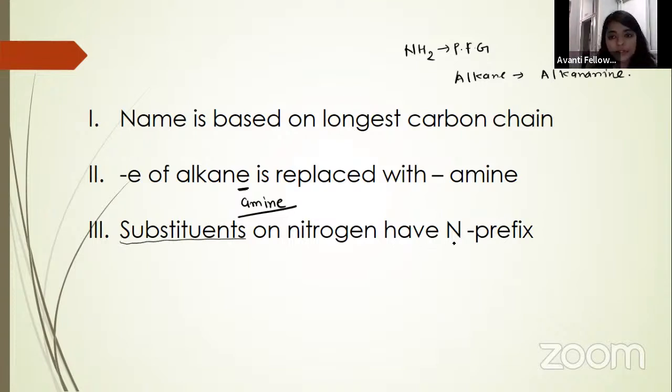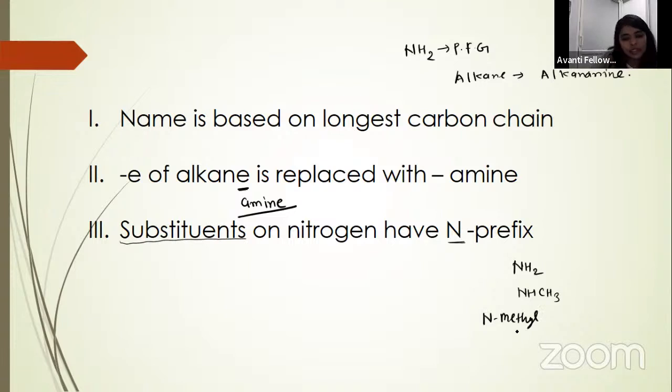If any substituent is present on the nitrogen, like previously we have discussed, this is your amine, but if any substituent like NHCH3 is present, then we will write it with the N prefix, meaning N-methyl, okay. We will write it N-methyl.